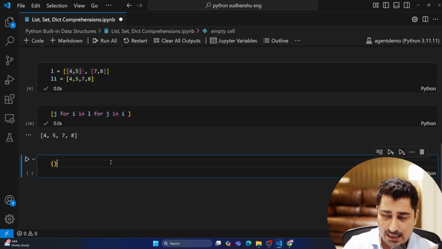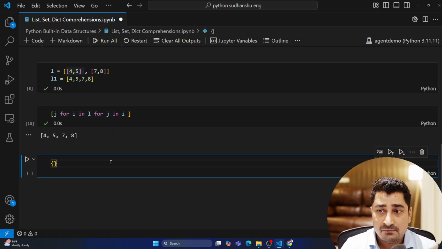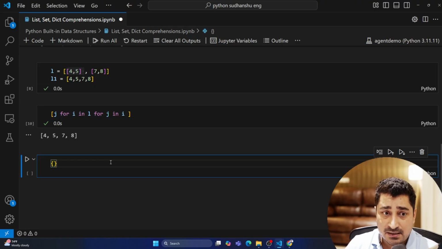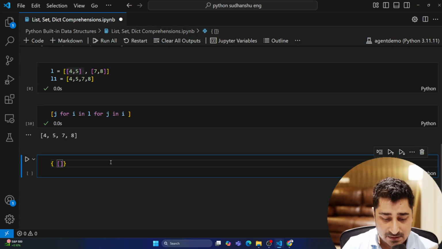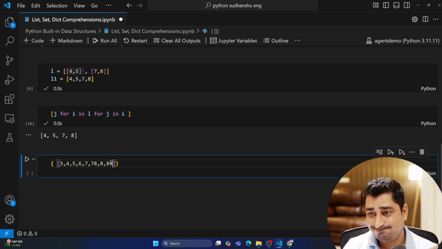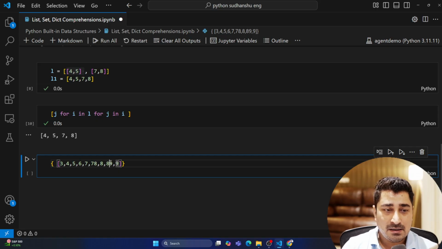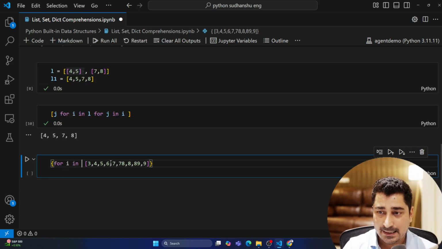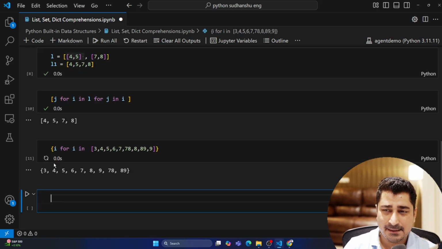Now, similarly, I can do a set comprehension, which is going to return me a set as the final result. How can I do that? So maybe I have this one, right? Now, if someone asks me to return only for i in this data, I can return i as a set.